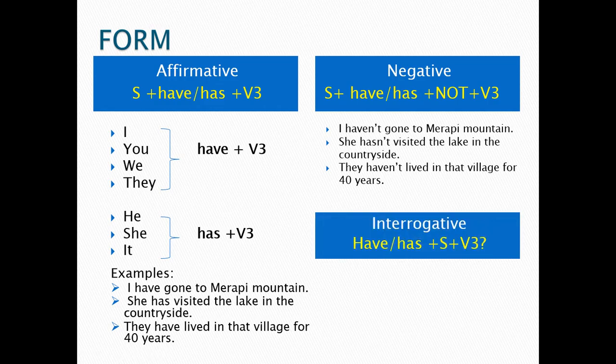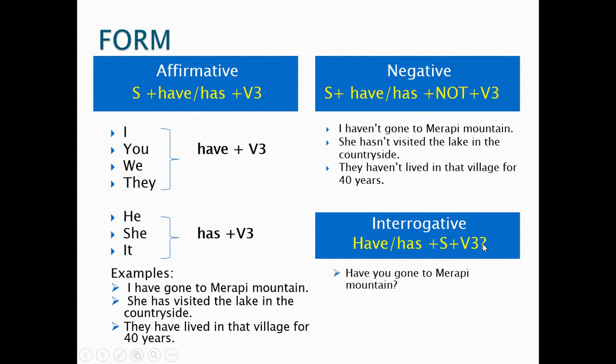Okay, so the next is interrogative. In interrogative, you can use the formula have or has plus subject plus verb 3. You just invert between subject and have or has. Usually, when it is positive or affirmative, the location of have and has is between subject and verb 3. Meanwhile, in interrogative, you should invert. Have, has, you should put it in front of the sentence. So have or has plus subject plus verb 3. Don't forget to put this question mark.